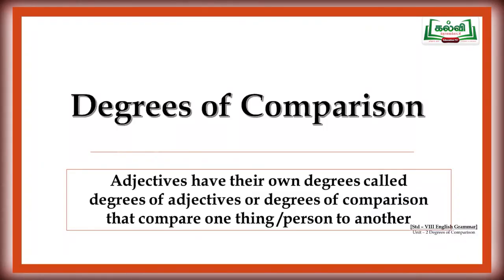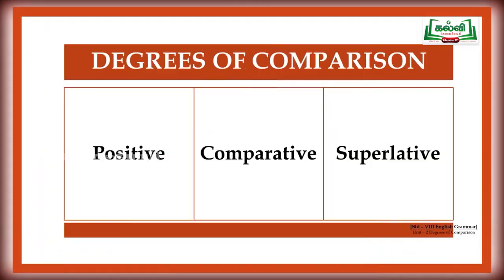And now, our session is about degrees of comparison. Adjectives have their own degrees called degrees of adjective or degrees of comparison that compare one thing or one person to another. So, here comparison is going on with the adjective. There are three forms of comparison. The first one positive, second one comparative and third one superlative. These are the three forms of degrees of comparison.